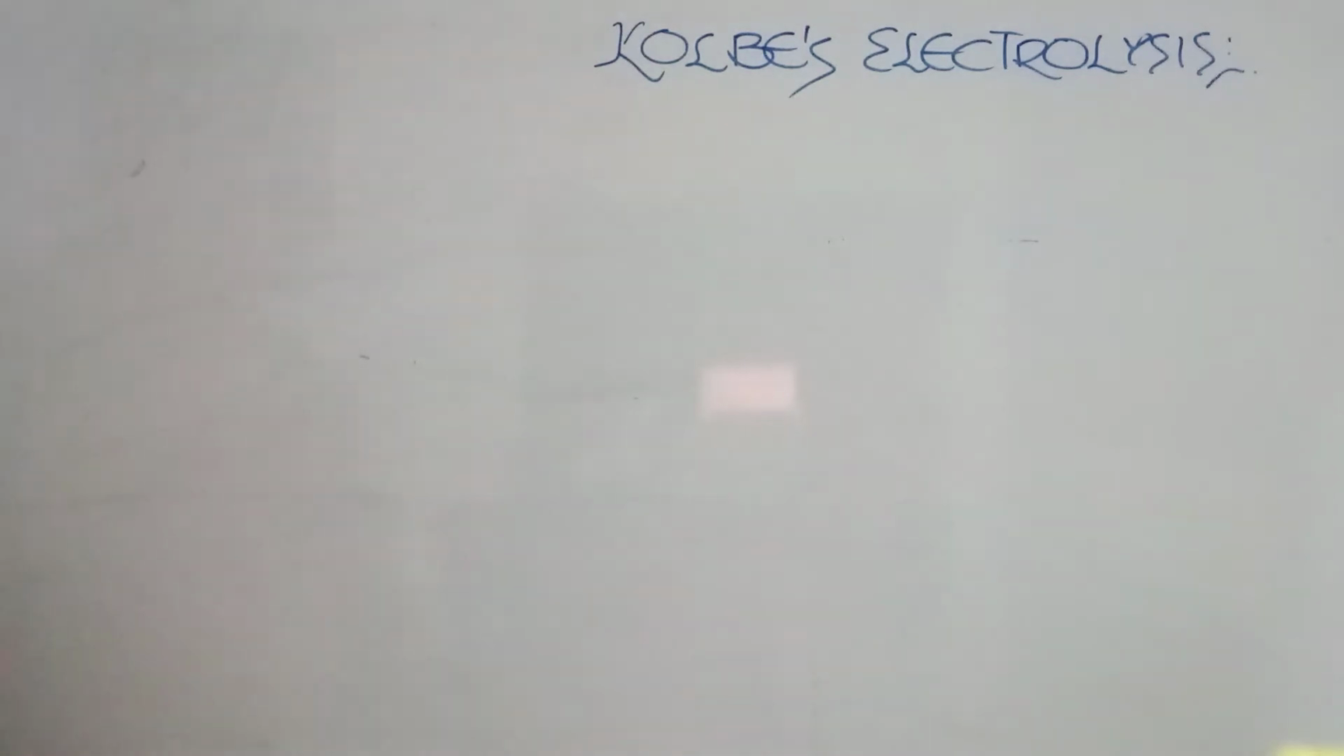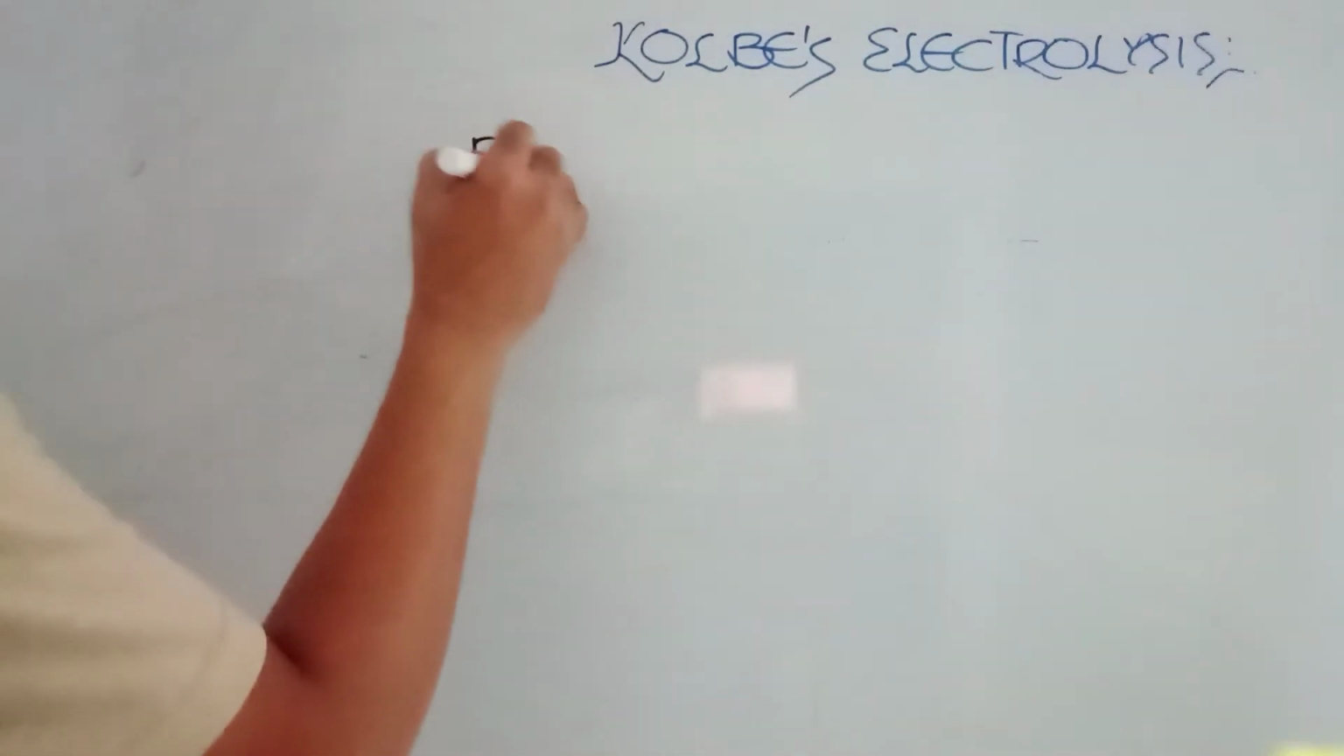Hello, we'll go with Kolbe's electrolysis now. We can use this reaction for the preparation of alkanes and alkenes, so you can say for hydrocarbon purposes. Just see how the reaction will be.